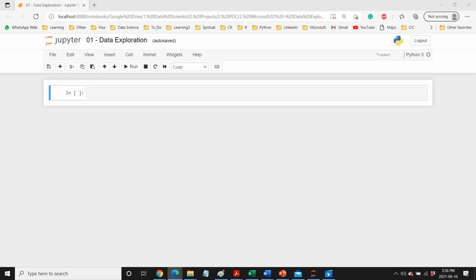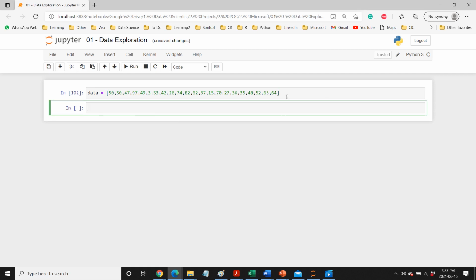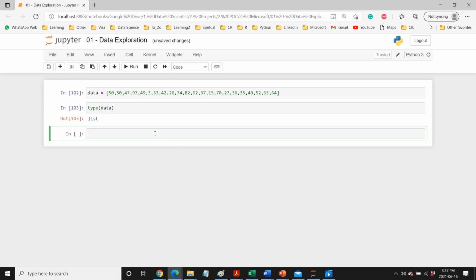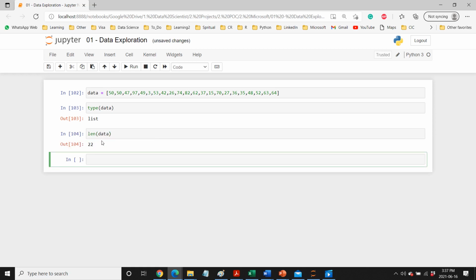Okay, so in Python we have different data structures like list, dictionary, set, tuple. I hope you know that. So that much basic understanding I'm expecting from you guys. So let's just take this simple Python list data structure. The way to define this list is anything between square brackets, and then we put all elements separated by commas, so that becomes our list. Even if you want to see the type, you can see the type of this particular variable is list. You can use some basic inbuilt function of Python like length, and you can see that in that list we have 22 different elements.